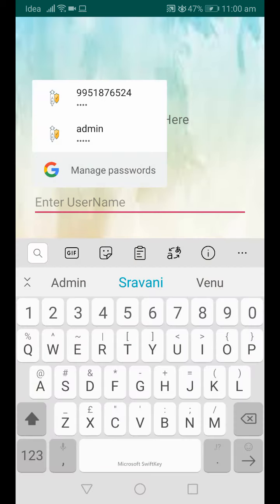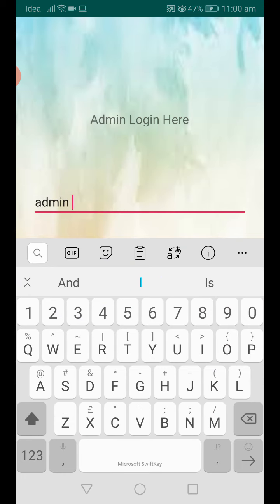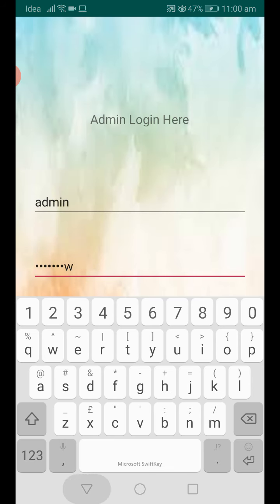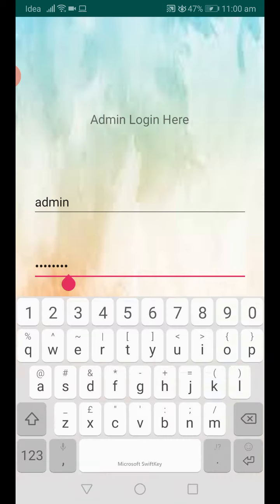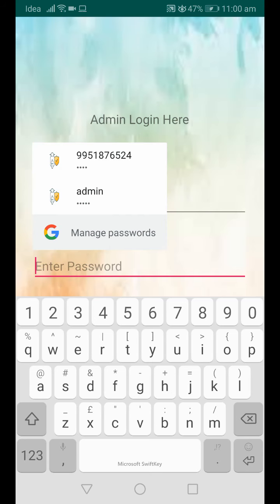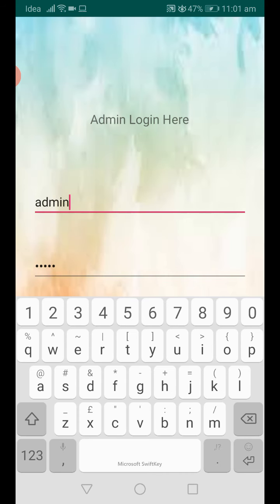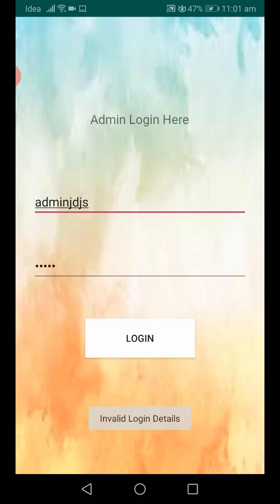Now I'm acting as the authority, so I try to log in with the username and give some random password. It shows invalid login details. If you enter the username and password and both are correct, only then does the admin authority have permission to log into the home page. If the username is incorrect, it will notify invalid login details. Now I'm giving the username as invalid, and it shows invalid login details.